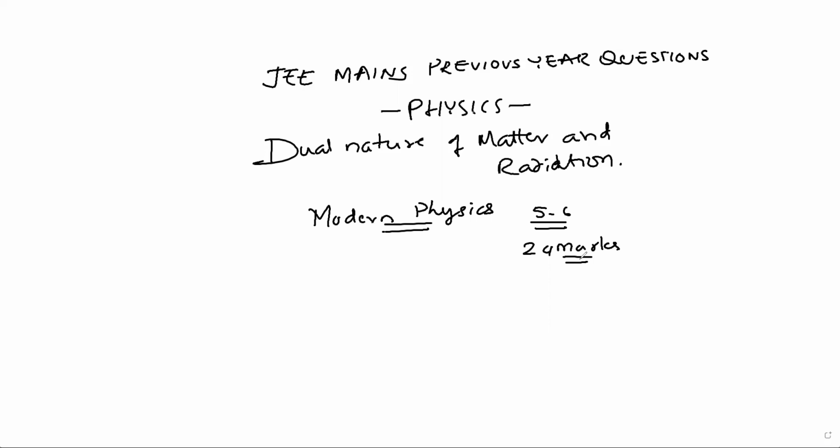So while answering the modern physics questions, you have to read the question thoroughly 2 to 3 times. This is very important while answering the questions related to modern physics. But the questions related to modern physics are very simple and you can score all 24 marks with a little concentration on that.